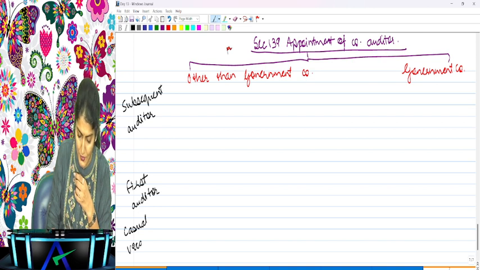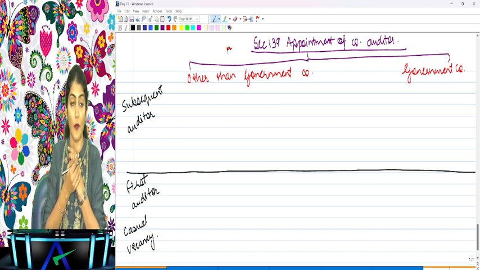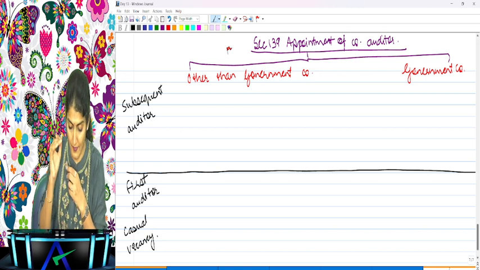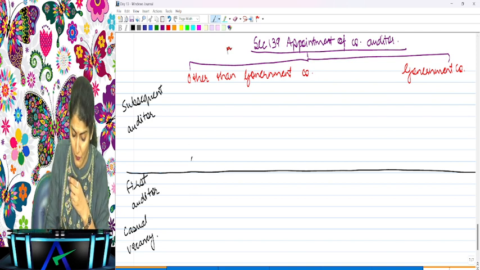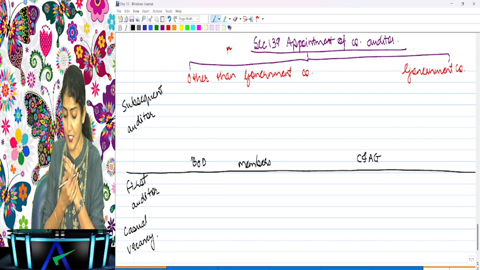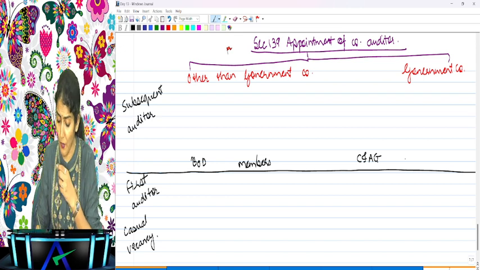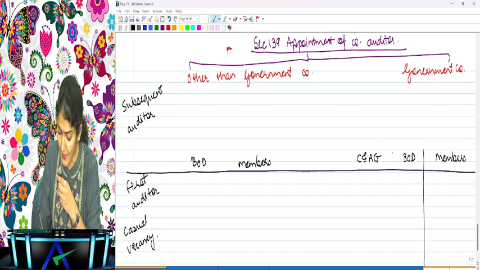For other than government company, first auditor, casual vacancy, I will write down board of directors and members. And for government company, I will write C and AG. Who is C and AG? Comptroller and Auditor General of India, the Board of Directors and the members.